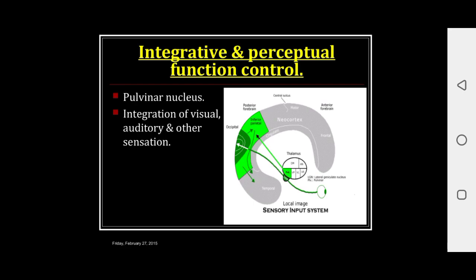It is also part of the motor system involving the basal ganglia and cerebellum, and also has connection with the limbic system through the Papez circuit. So thalamus is a very important structure and major relay station of almost all sensory pathways, and also part of some important motor pathways. In the next class I will teach you about the different functions of thalamus and applied aspects.